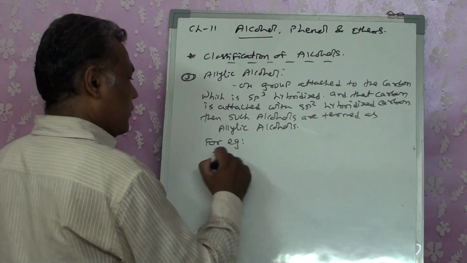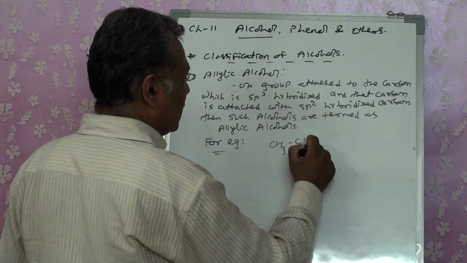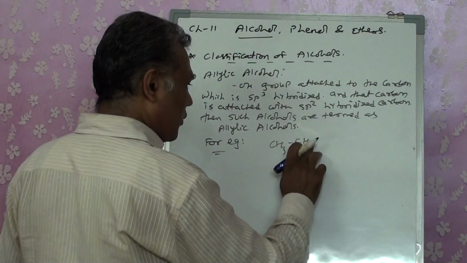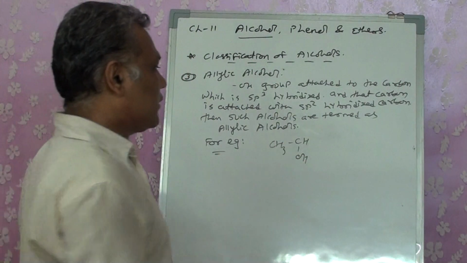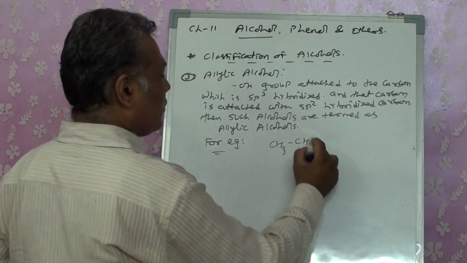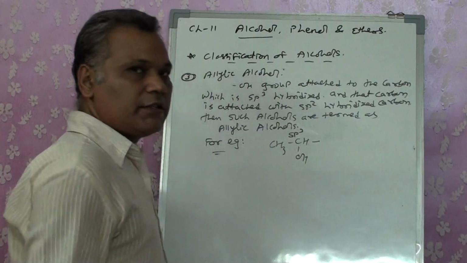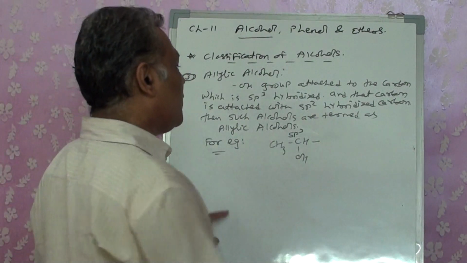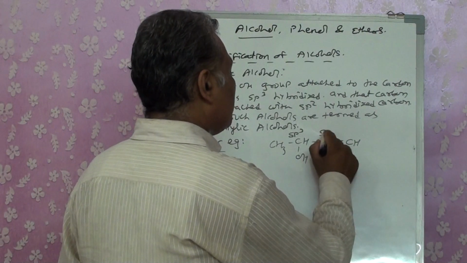For example, if I write CH3, CH2, and out of this I am putting an OH, that means this carbon is having all 4 valencies, so this is an sp3 hybridized carbon. Now this sp3 hybridized carbon is attached to the carbon which is sp2.